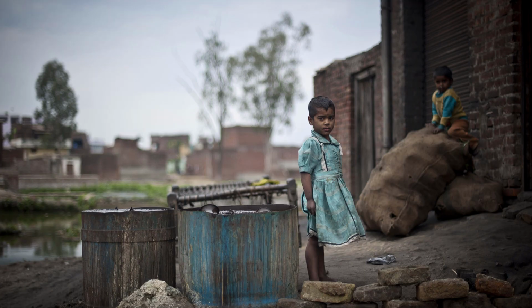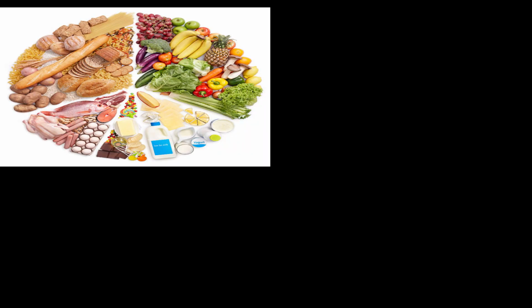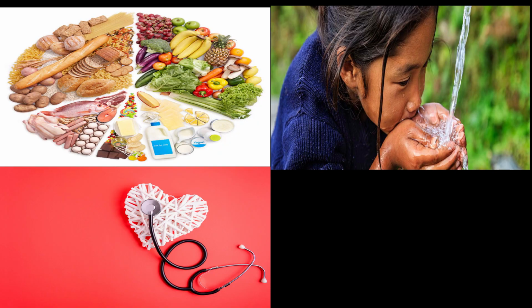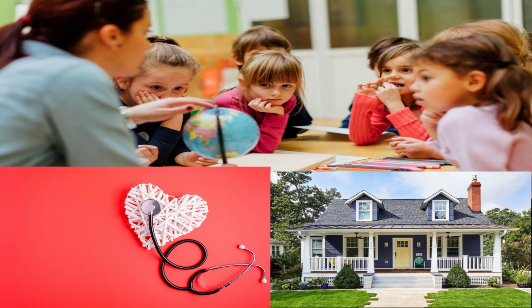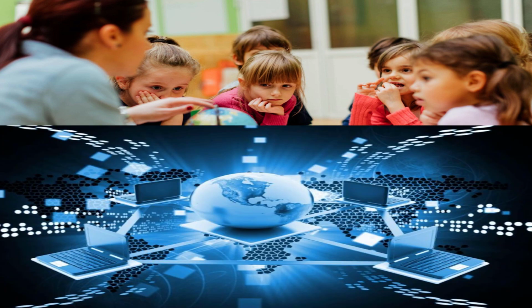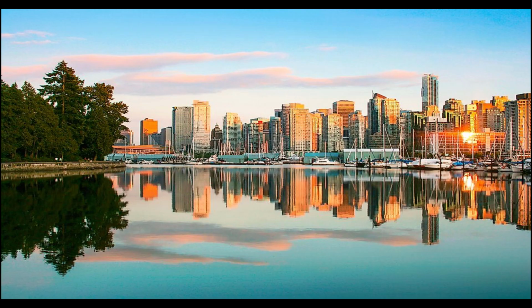So, absolute poverty, also known as extreme poverty or abject poverty, involves the scarcity of basic food, clean water, health, shelter, education, and information. Absolute poverty is usually common in developing countries.